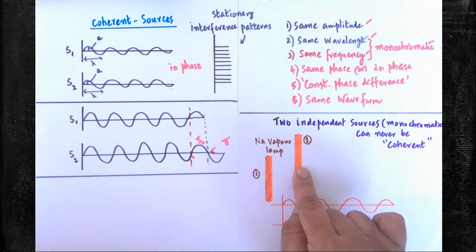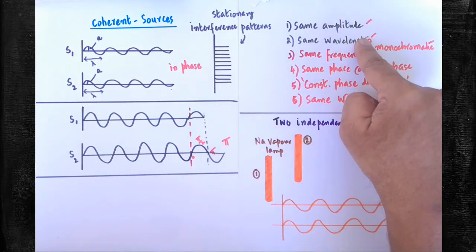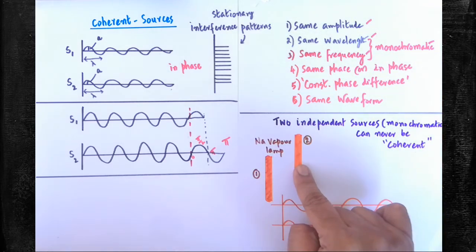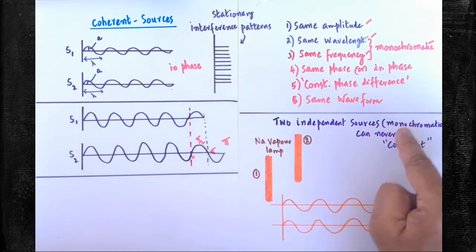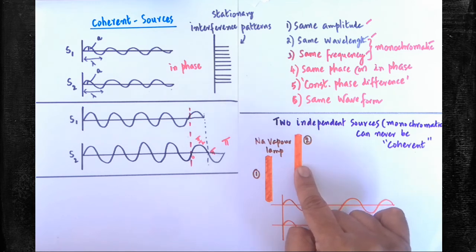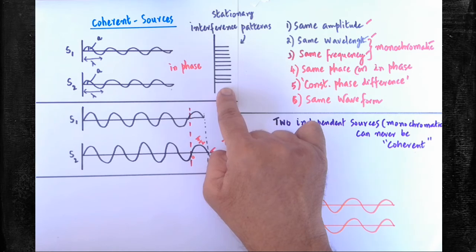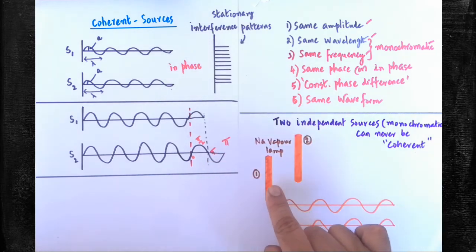Both have the same wavelength. The same frequency is there. Sometimes they may even emit the same amplitude. But these two sources, individual, independent sources, never act as coherent sources. Are you clear? If you use these two sources as coherent sources, you are not able to observe the permanent pattern of the interference band, because the two light waves, the radiation, are both emitted due to the excitation of the atom. Inside the sodium atoms, they are in the vapor state.